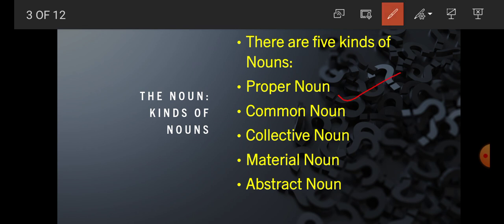Number 1, proper noun. Number 2, common noun. Number 3, collective noun. Number 4, material noun. Number 5, abstract noun.